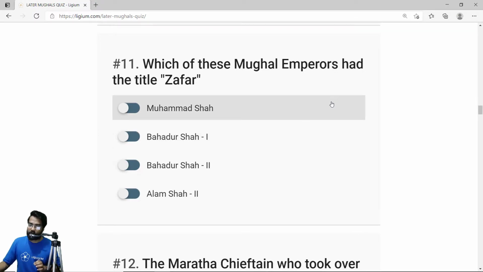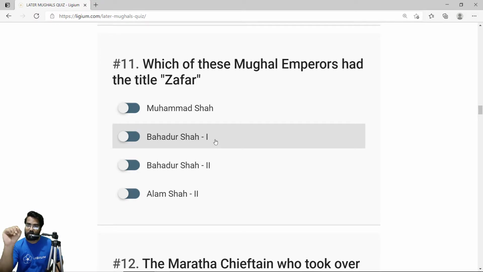Now here we have two choices, Bahadur Shah 1 and Bahadur Shah 2. Bahadur Shah 1 was the first of the later Mughal rulers and Bahadur Shah 2 was the last of the Mughal rulers. So the correct answer is option C, Bahadur Shah 2.